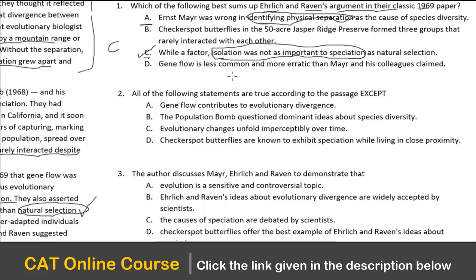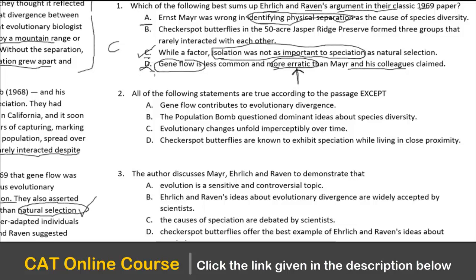Right? Gene flow is less common and more erratic than Mayr and his colleagues claimed. Is it about gene flow particularly? This is not what he's saying in his paper. His paper is more focused on the effect of natural selection, whereas option D says gene flow is less common and more erratic. I don't know what is meant by more erratic. I doubt this word, more erratic, is seen anywhere in the passage. So it is distorting what we have in the passage.